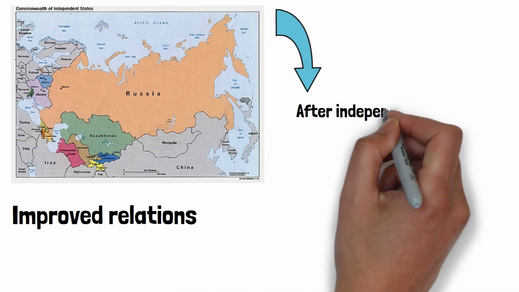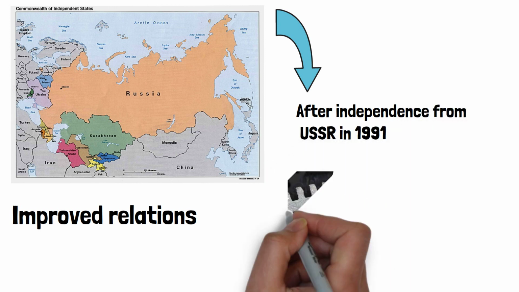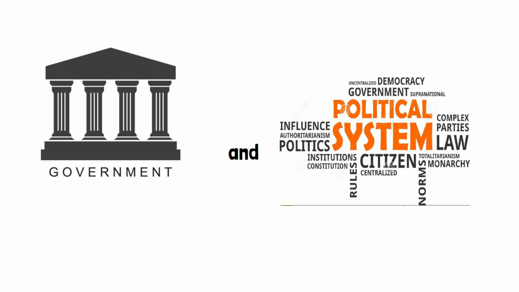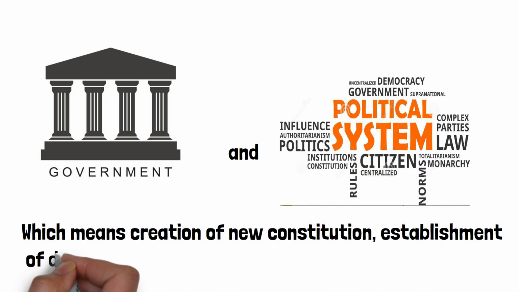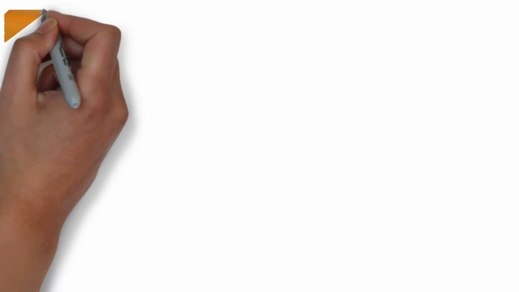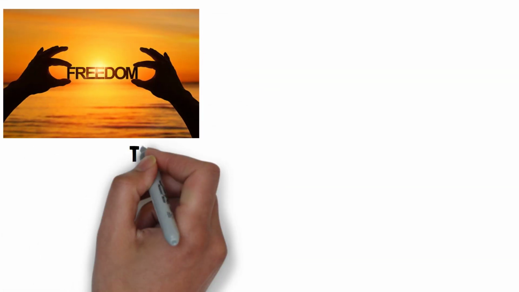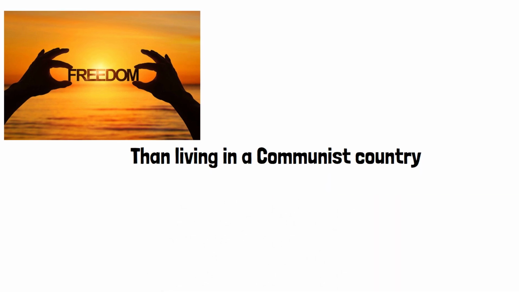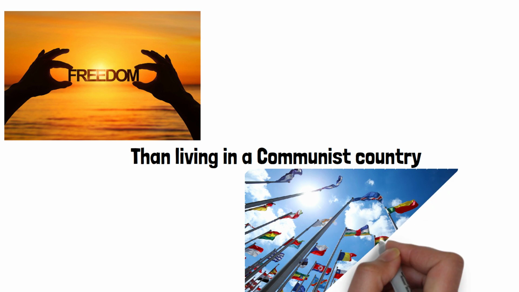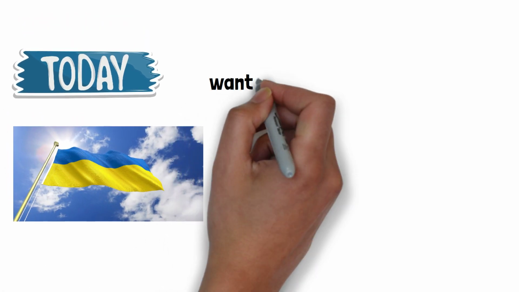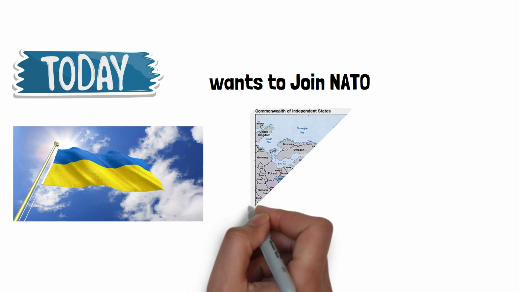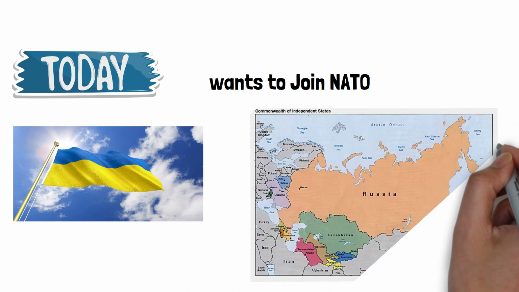After independence from the USSR in 1991, Ukraine was able to explore a lot of opportunities. Out of them, one is political independence. Now Ukraine had the chance to form its own government and political system, which means creation of a new constitution and establishment of democratic institutions was possible, which gave people more freedom than living in a communist country. Ukraine was free to explore international relations with other nations and became able to reduce its over-dependence on Russia. If I talk about the current scenario, Ukraine is trying to reduce its ties with Russia and wants to join NATO, which Russia does not want. And this led to a war between both nations which is still going on.